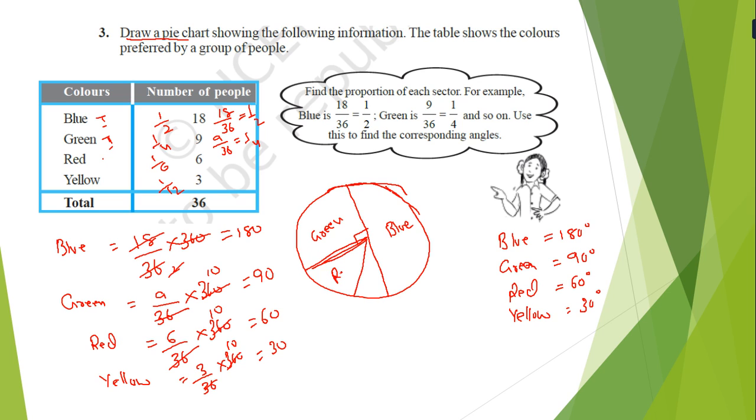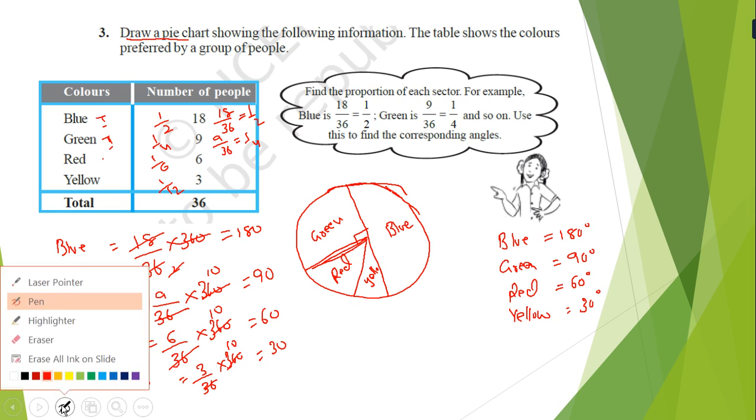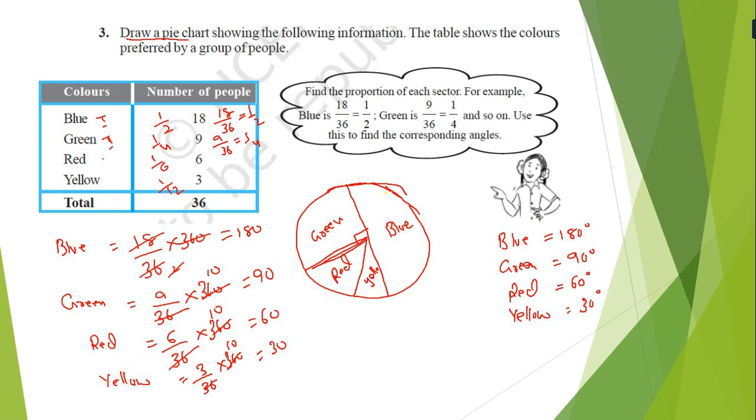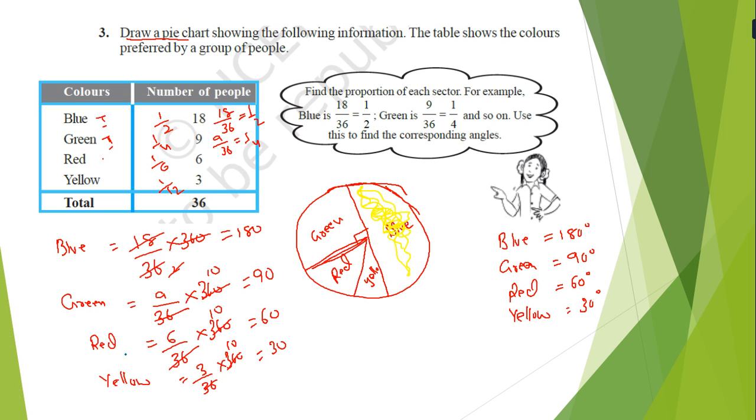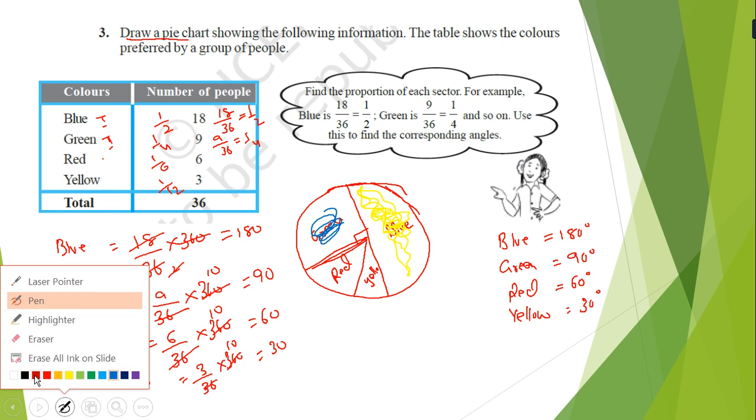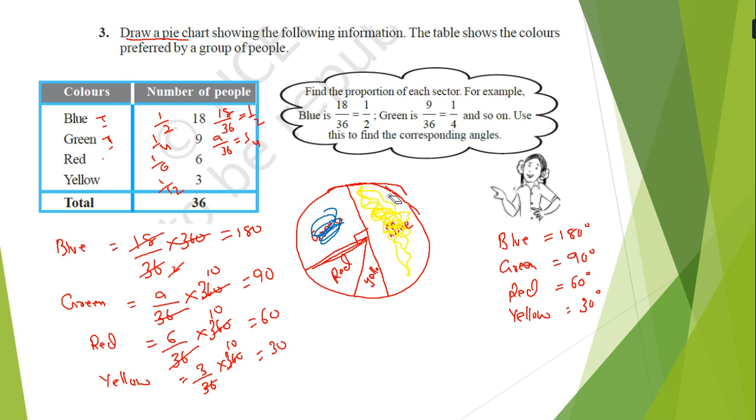So here it is red, and here it is yellow. Now if you will see the color coding, make a green color here. Afterward, we have to take the blue color. What we have to do is make each color individual. So first of all I have to take the eraser.